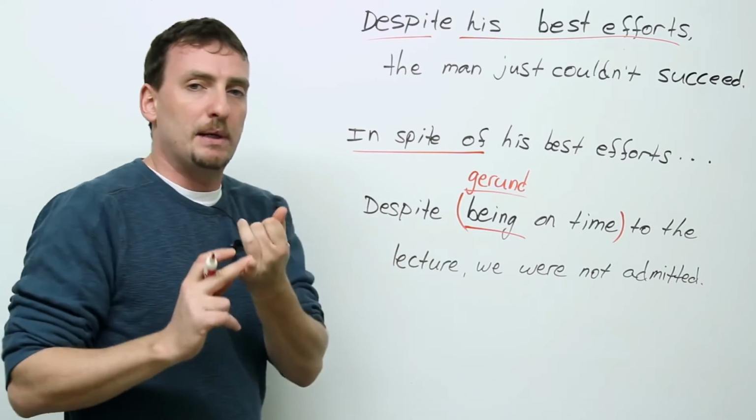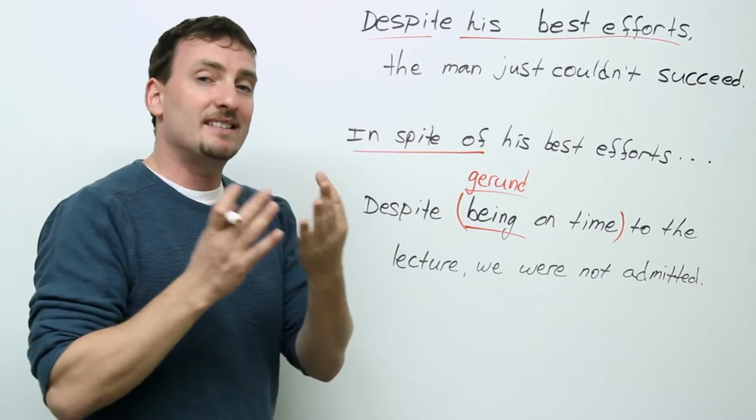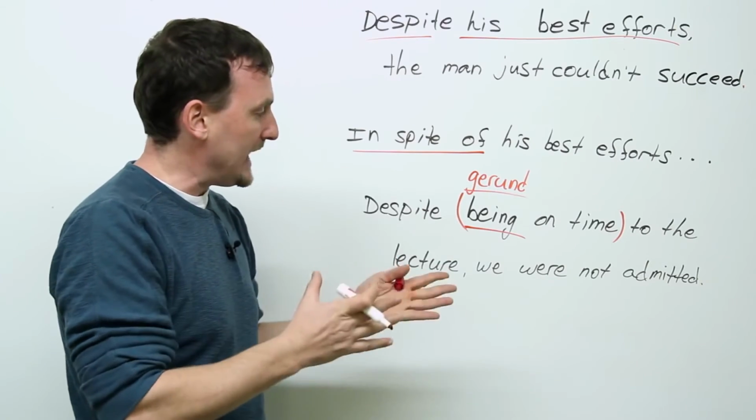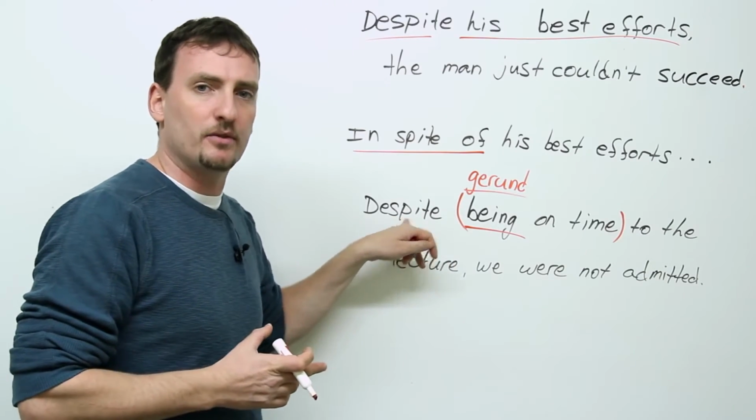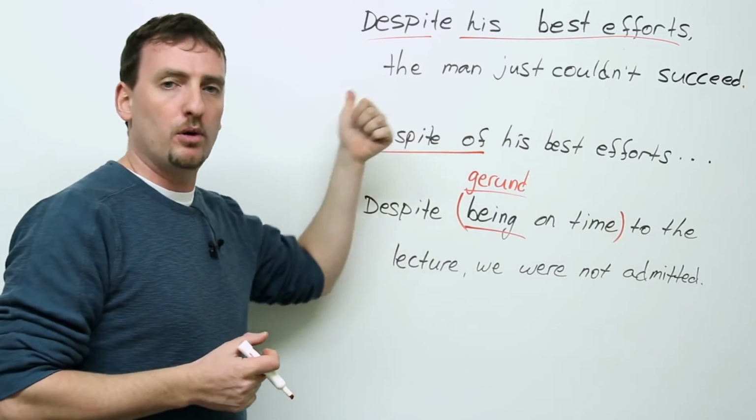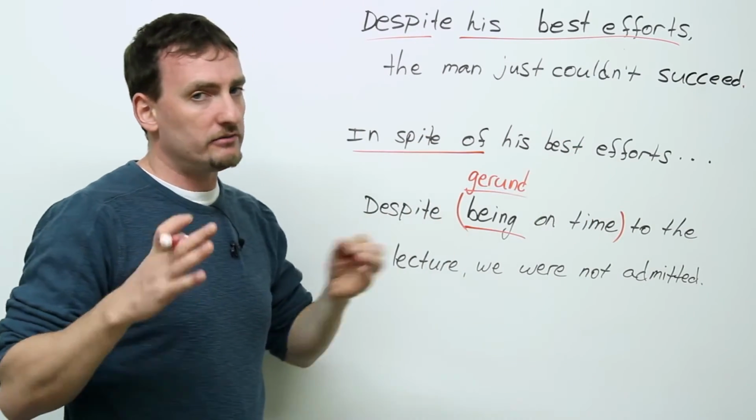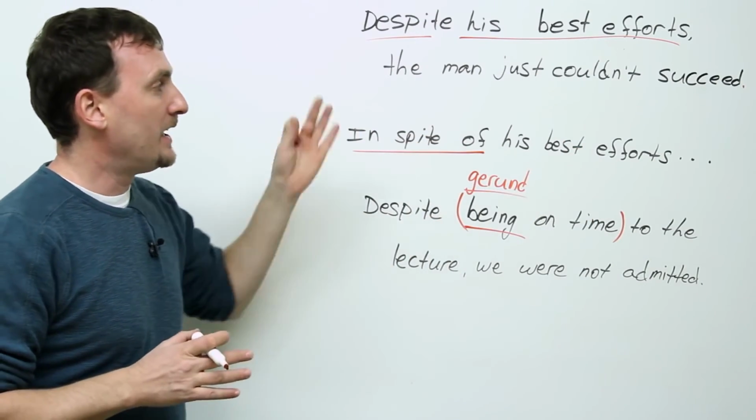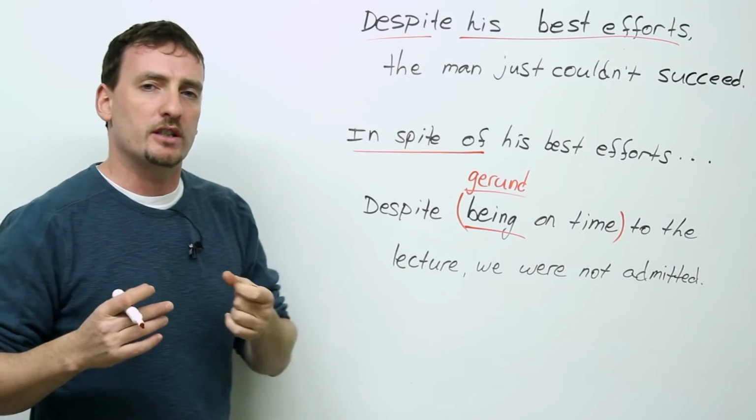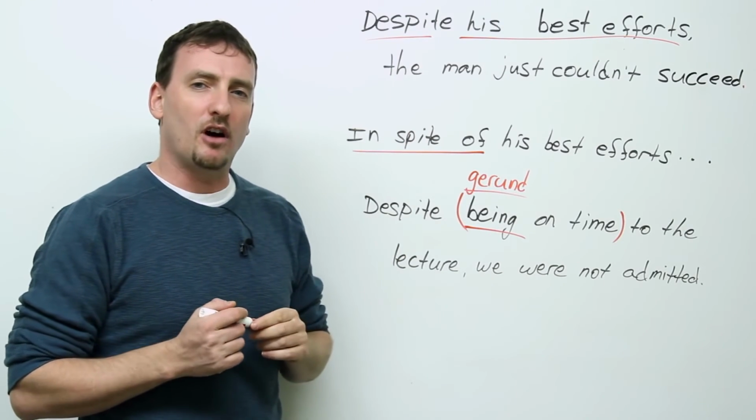So keep in mind, despite and in spite of mean the same as although, but despite and in spite of we use with a phrase, although we use with a clause. Otherwise, same meaning. Okay? If you're not sure and you still have some questions, please go to ingvid.com.